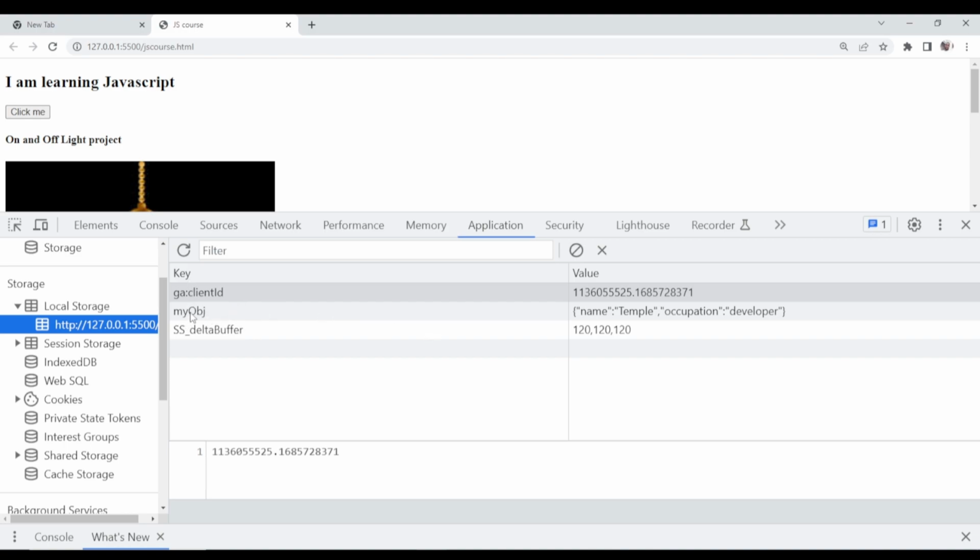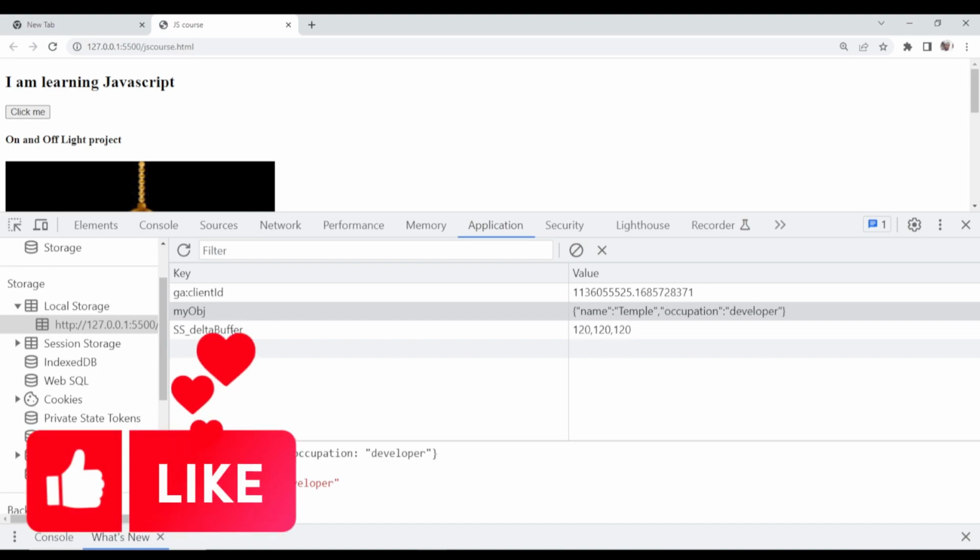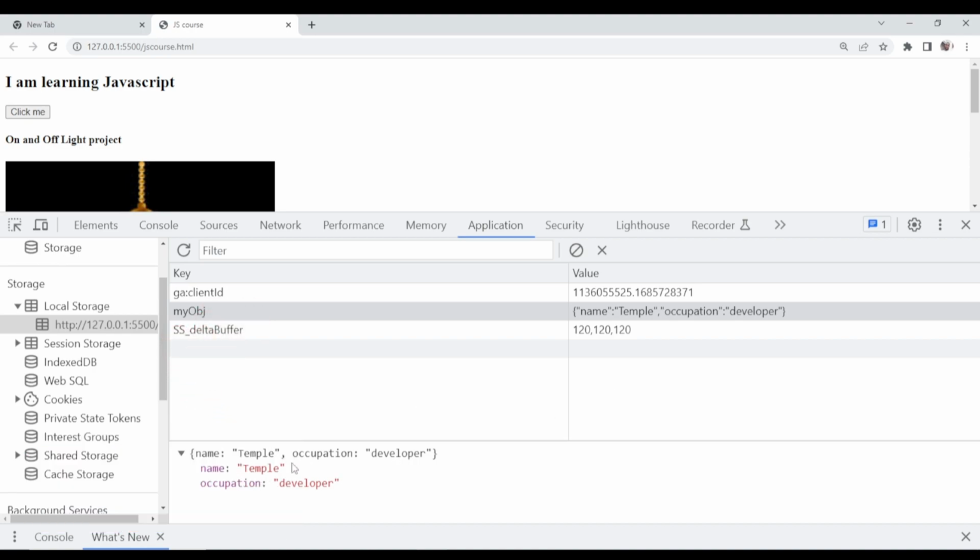If you come here, look at what you have here, the key, which is the name of the data we store. Look at it there, my obj. And what did we store there? We stored a simple JSON file inside our local storage. Look at it, we have this data now.